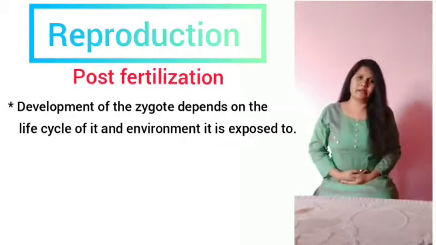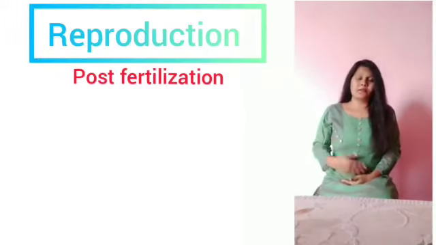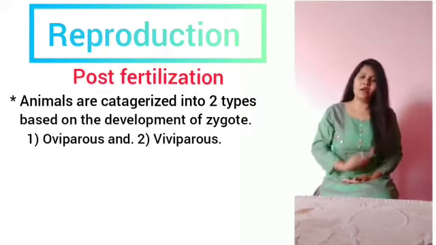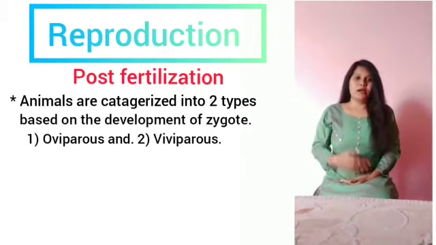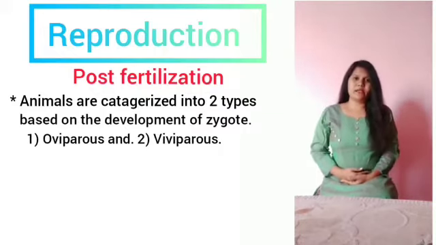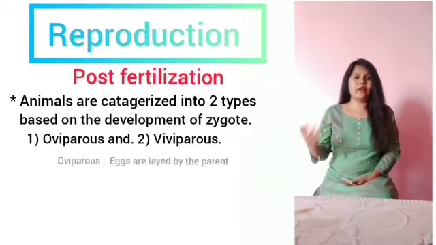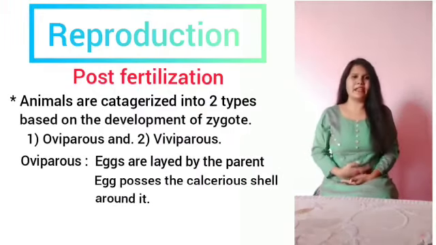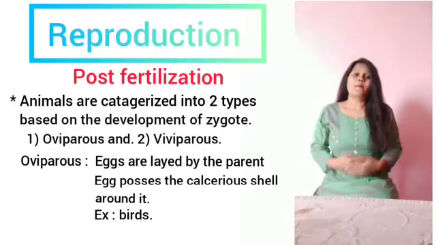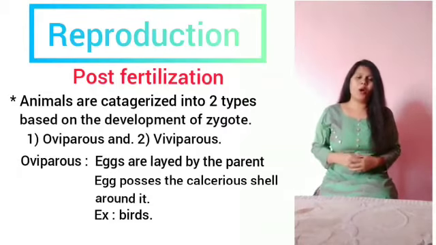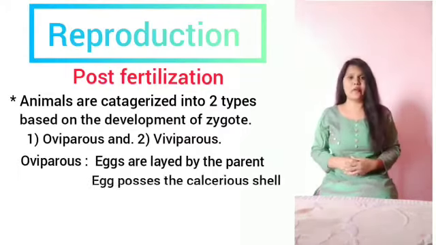But in some cases, like oviparous animals, animals are categorized into oviparous and viviparous based on the development of the zygote, whether it is inside the body or outside the body. In oviparous animals, fertilized or unfertilized eggs are laid by the organisms. The fertilized eggs are covered by a calcareous shell, which is protective in nature, and those eggs undergo an incubation period and hatch out during favorable conditions.